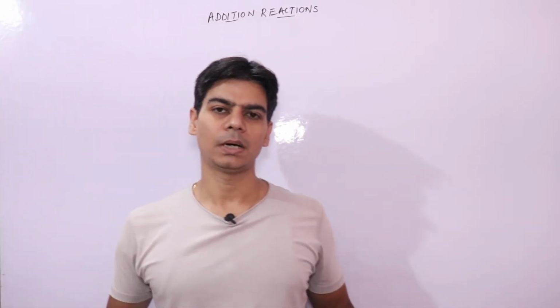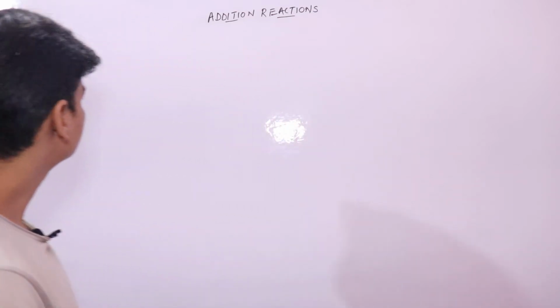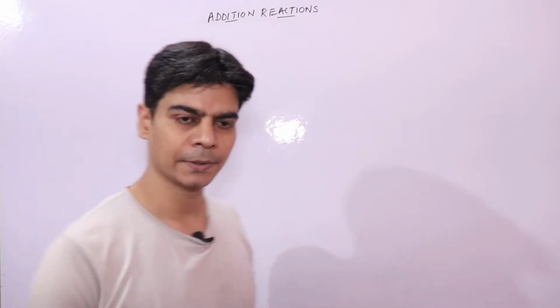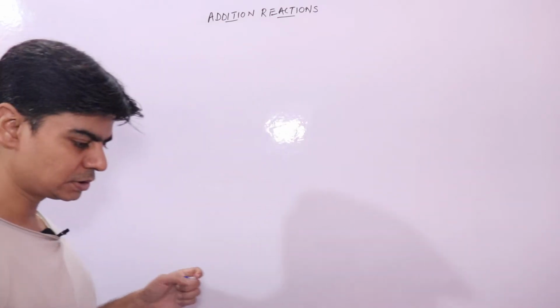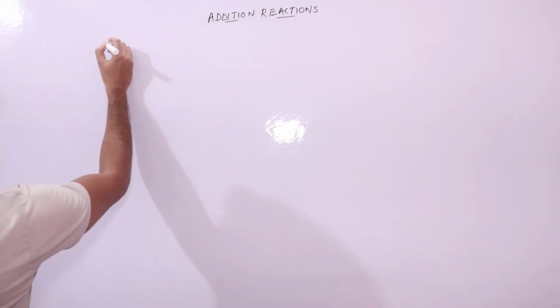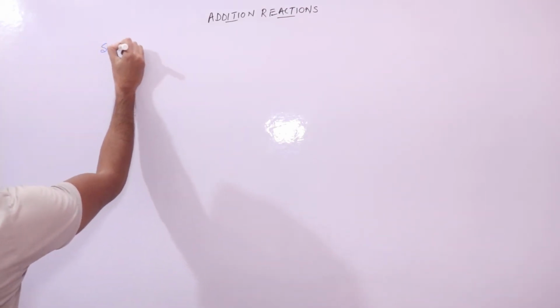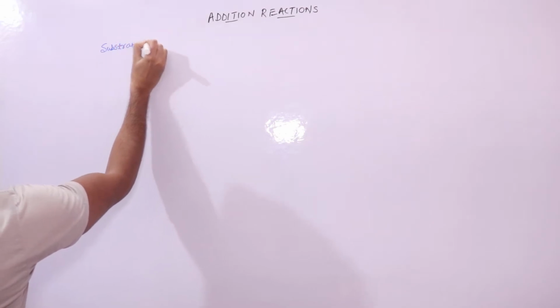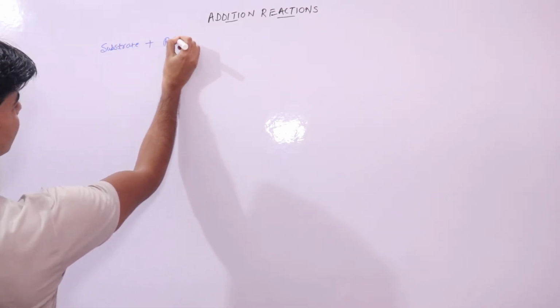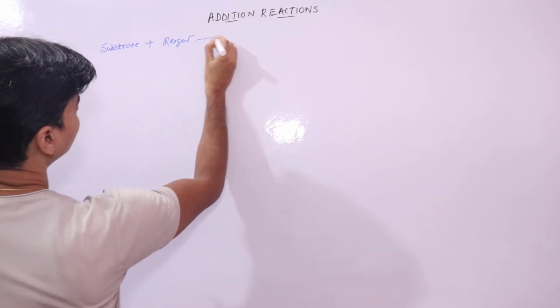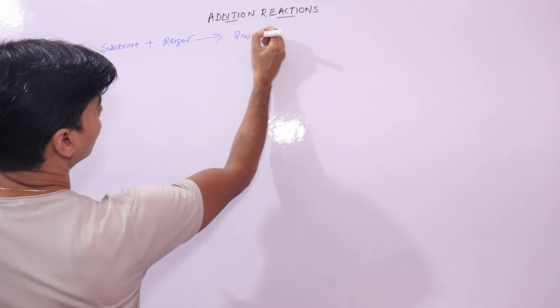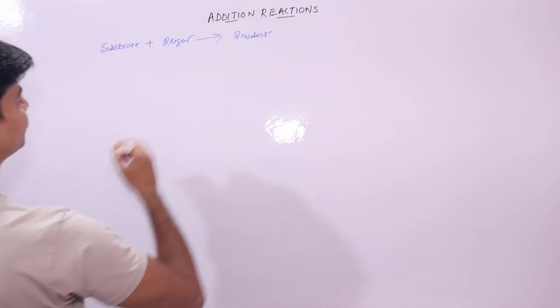Now we will talk about addition reactions. Addition reactions are mainly shown by compounds that contain a double bond or a triple bond. Since we are studying organic reactions, we know that in organic reactions we have a substrate, then we have a reagent, an attacking reagent, and both of these react to give you a product.